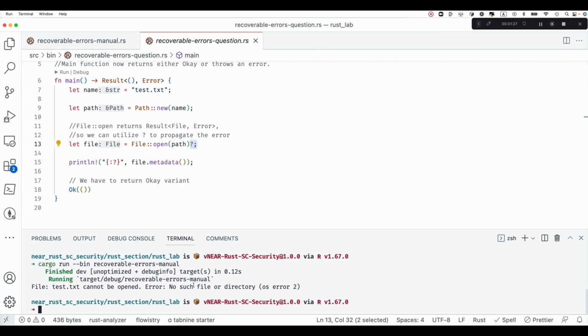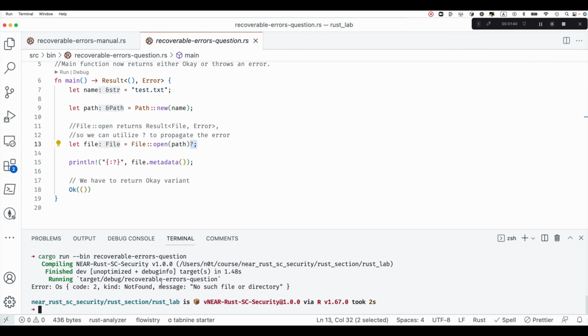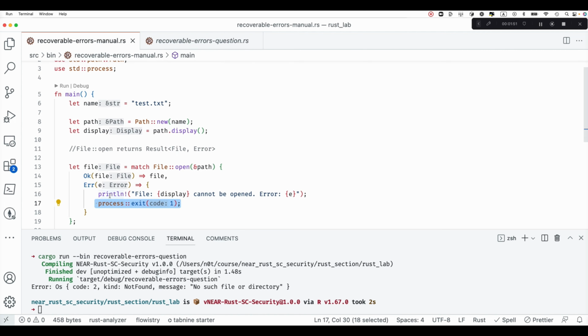So yeah, let us run this piece of code. Let's see what we get back. Yeah, as was expected, we got no such file or directory. The only thing is that we are getting the built-in error coming from file open instead of building a custom error message as we do here.